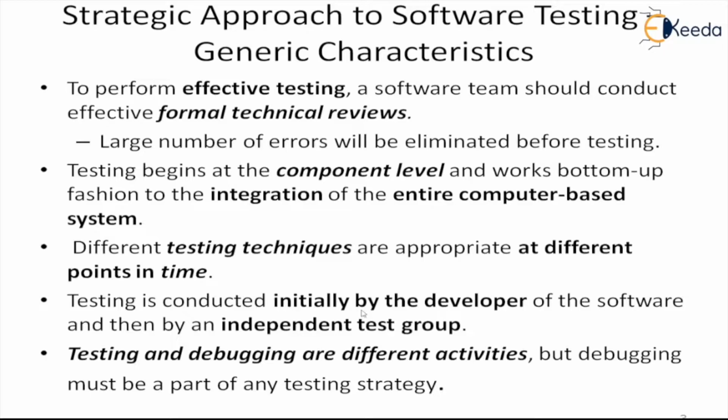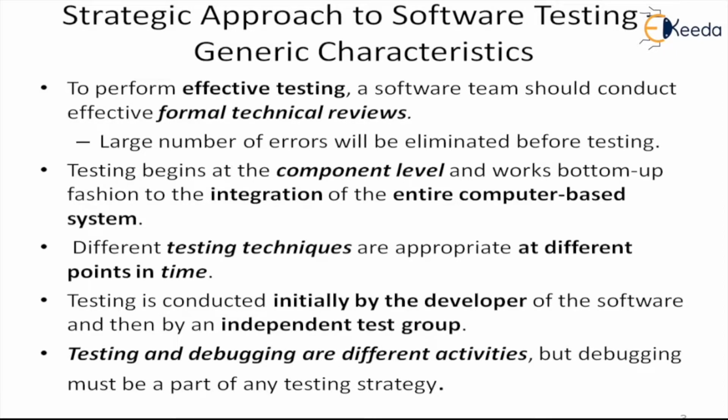Testing is conducted initially by the developer. That is another general characteristic. Always the initial test, that is the component level testing, will be done by the developer, not by the QA people. But later on, as we continue to go over the system and go to the entire computer based system level testing, that final validation, then we can have an independent test group inside the development project or maybe outside who will be doing the testing. So in our testing strategy, we have to include this kind of test plan.